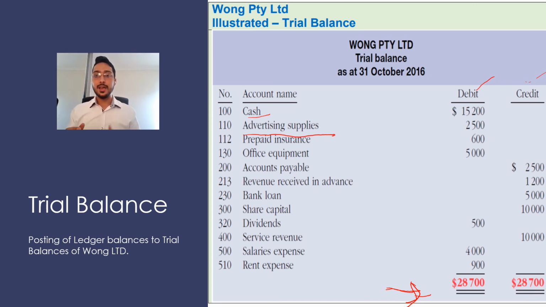And then when the adjusted trial balance is complete, it will go on to the income statement, and the income statement will be forwarded to the balance sheet.